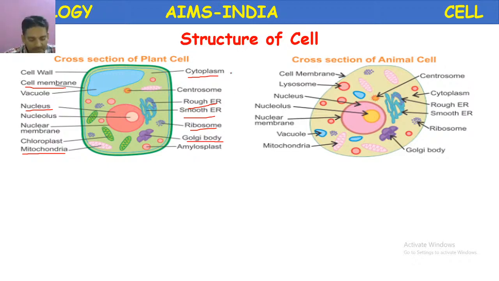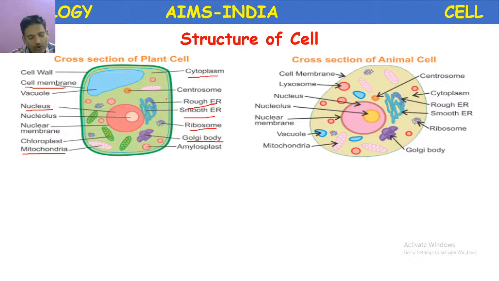What is cytoplasm? The cytoplasm, or we can also call it cytosol sometimes, can be defined as the intracellular fluid or the cytoplasmic matrix present inside the cell membrane. Okay, this is the cell membrane. The limit is there for this cytoplasm. And we can also divide the cytoplasm into protoplasm also.